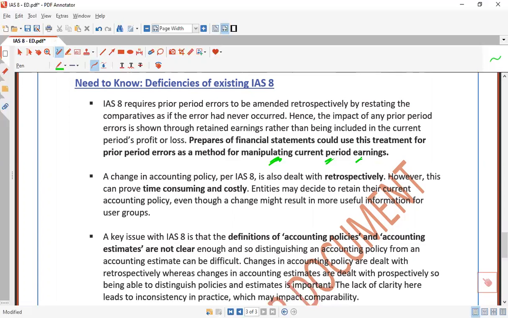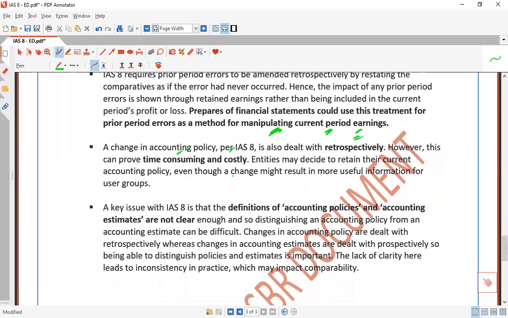Furthermore, as we have already discussed, the retrospective impact of an accounting policy change is time consuming and costly. You can write it accordingly. And a very important thing, you have to notice one point. Sometimes it's very confusing whether this is an accounting policy or an accounting estimate. Although definitions exist for policies and estimates, they are vague and not clear.